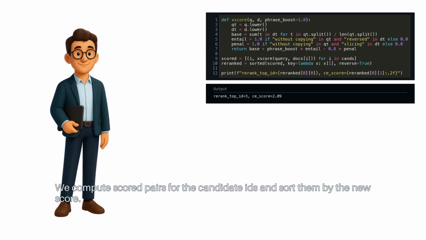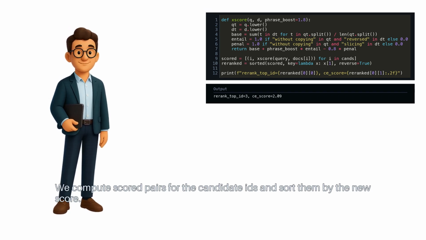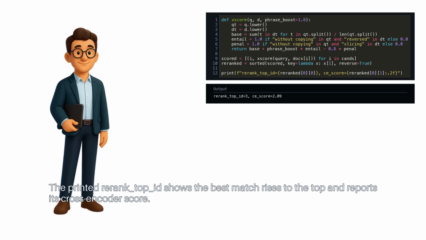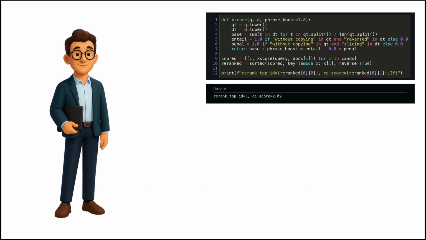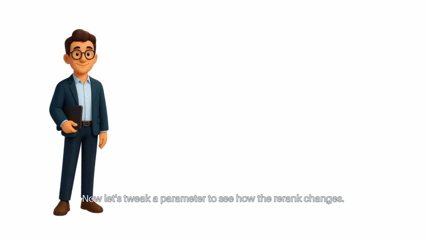We compute scored pairs for the candidate IDs and sort them by the new score. The printed re-rank top ID shows the best match rises to the top and reports its cross-encoder score. Now let's tweak a parameter to see how the re-rank changes.